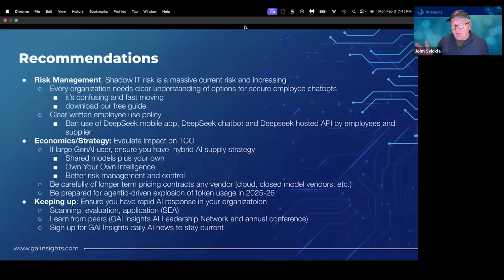So you really have to think about, for yourself and for your organization, how do you do scanning, evaluation, and application? What do you do? What bots do you use? What things do you listen to? What communities do you belong to? The community part we think is super important, and will be for the next 5 years or so, as the speed of this happens so quickly, to be able to have not only stuff you can read about and bots you can talk to, but human beings that you can talk to and ask questions with, and community learning. And then this notion of obviously our news, we hope, is an important part of that, at least for some folks in our community, to make that work. So this notion of economics and strategy and how you keep up is going to be central for you individually and for your organizations.